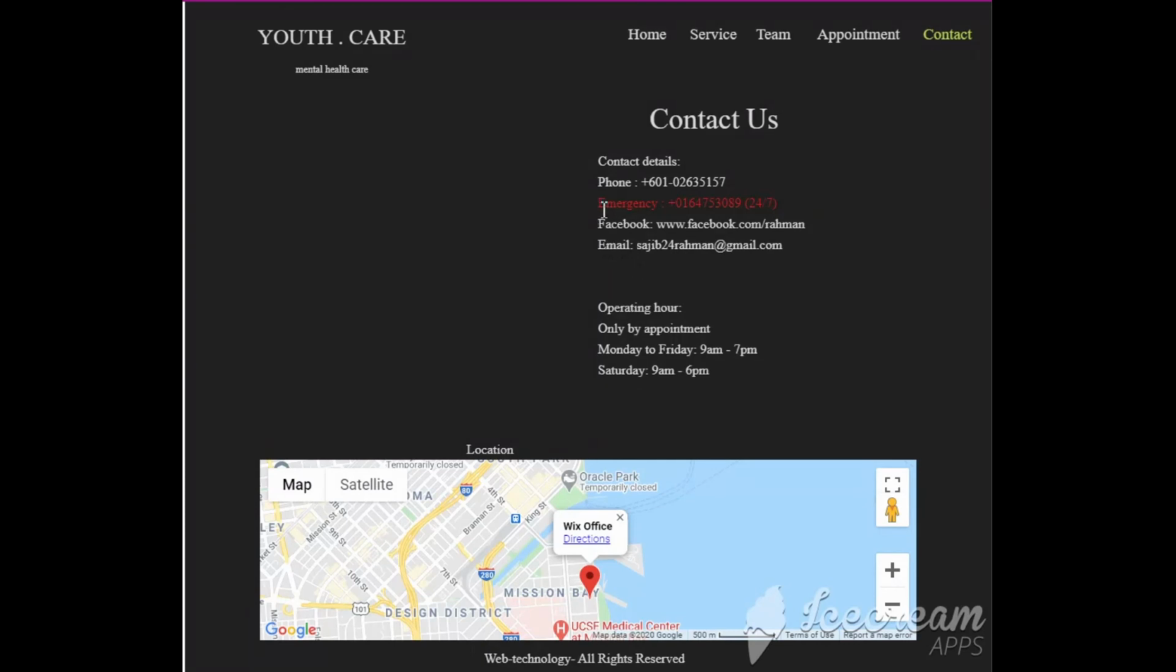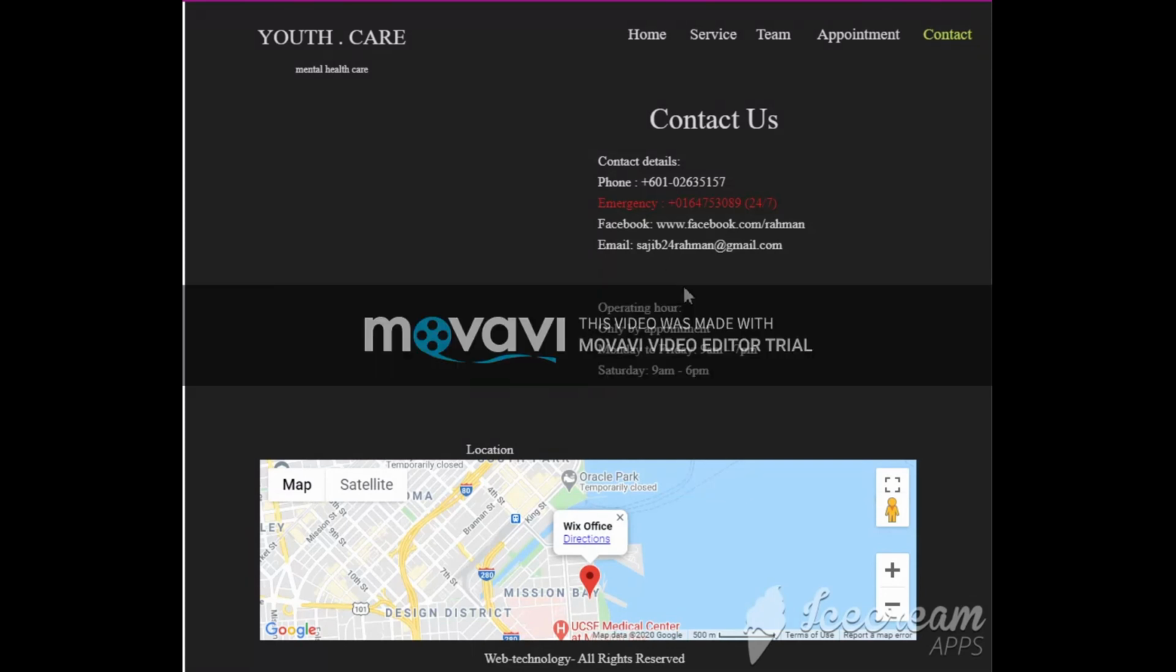And also, we are providing an emergency number. With this emergency number, we will provide 24-hour services. And there is also a Google location. They can follow this map to come to our healthcare.